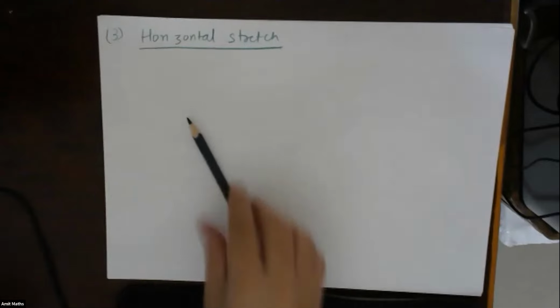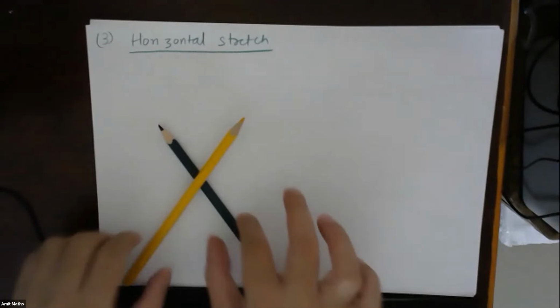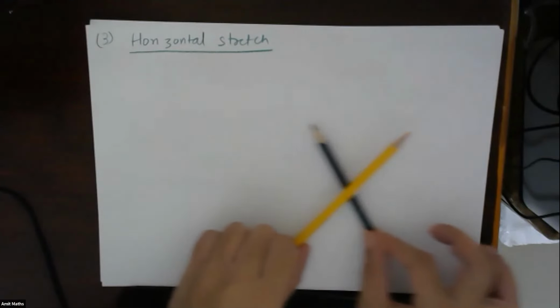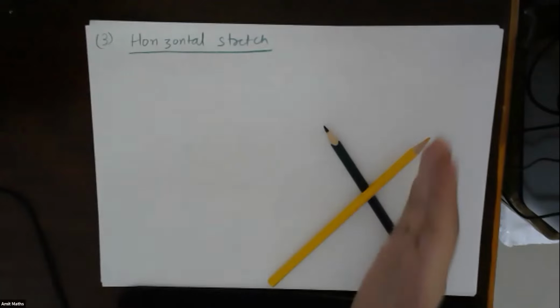Shifting was simply taking something. Suppose this is x. Shifting will be the same thing moved to here. So this is shifting. From here to here I have shifted.